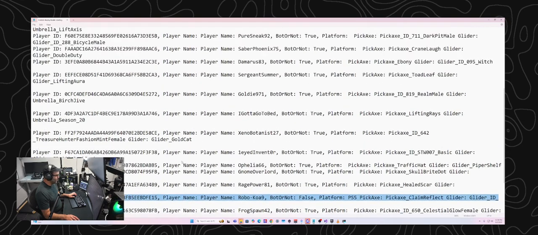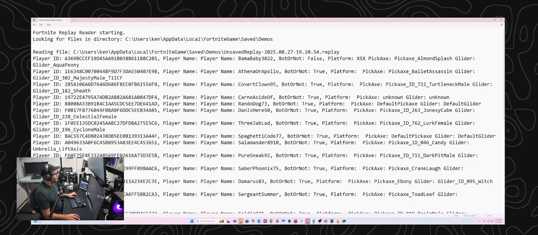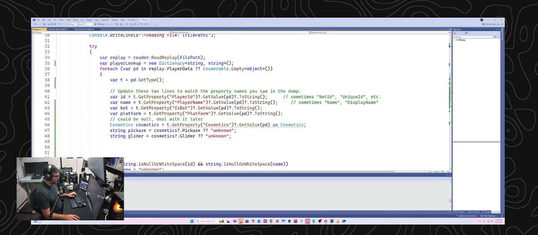So anyways, that's what we're doing right now. I'm not actually coding in Creative mode. I'm coding something in C Sharp, which is a Microsoft .NET framework language. I'm primarily using it because there's already existing software that can read the Fortnite replay files for C Sharp. So that's what I'm messing around with.